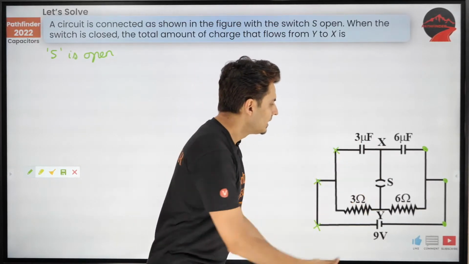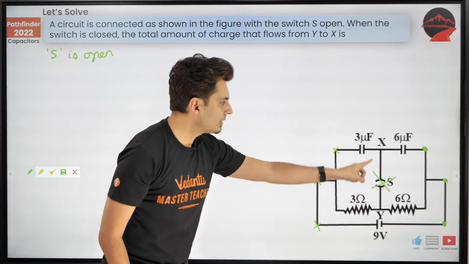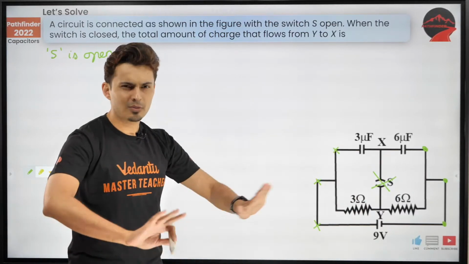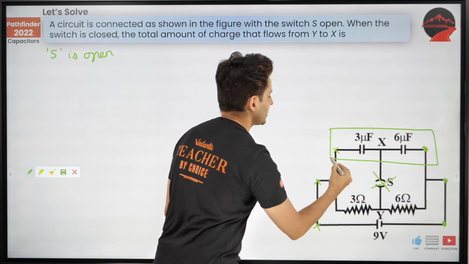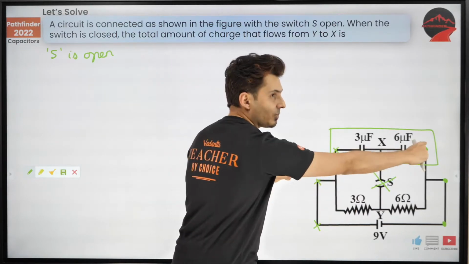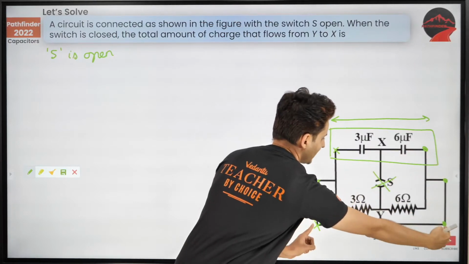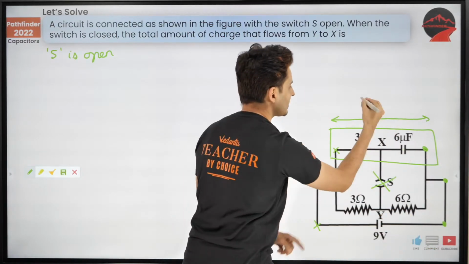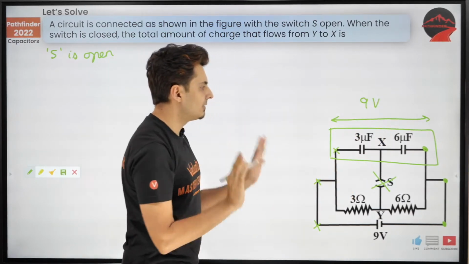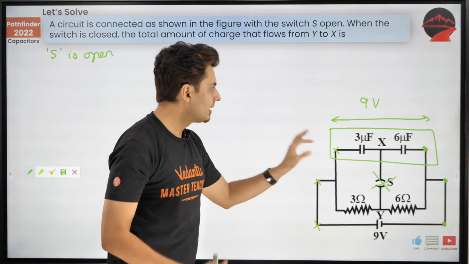The switch is open, so it's as good as useless. So forget the wire which is vertically joining points X and Y. Just forget it. Isn't this a separate branch, where the potential difference is the same as between these 2 points? How much is it? It's 9 volts. So there is 9 volts of potential difference here. Can you see that? There is 9 volts of potential difference here.